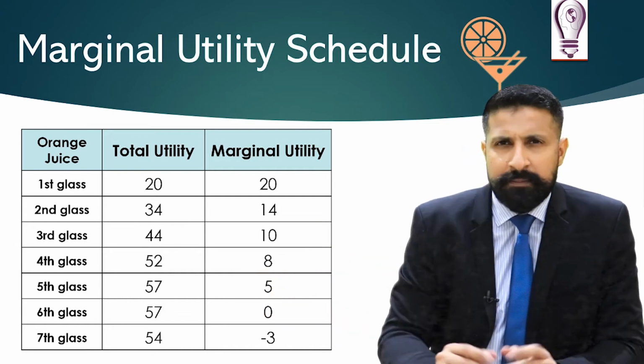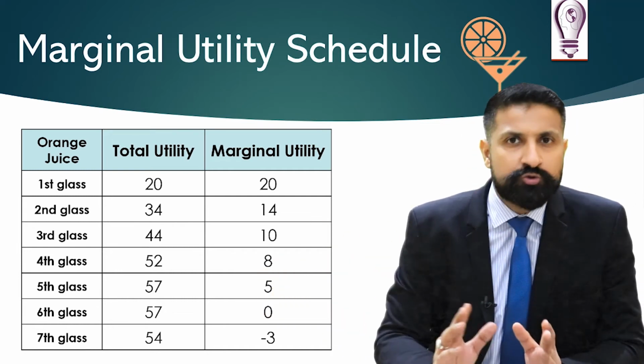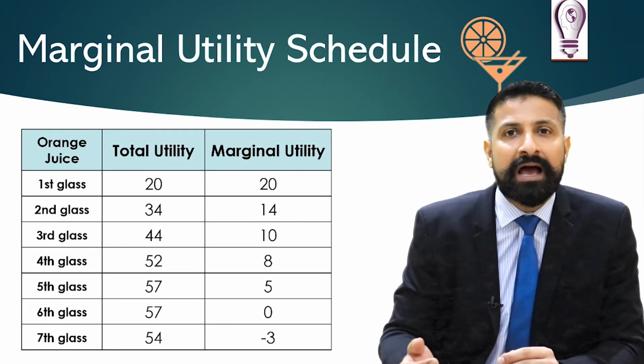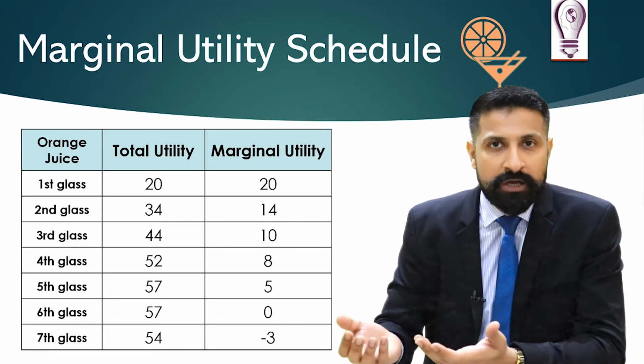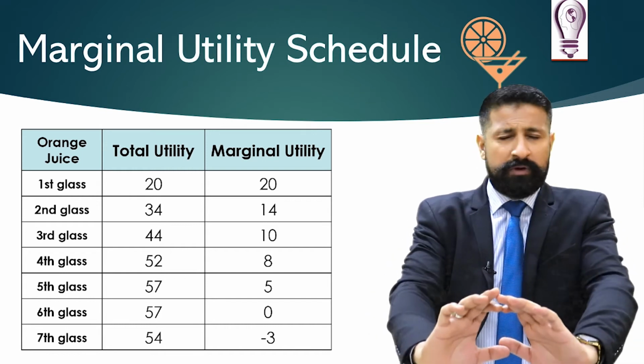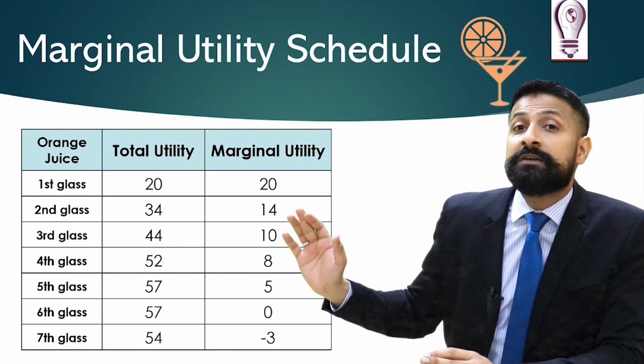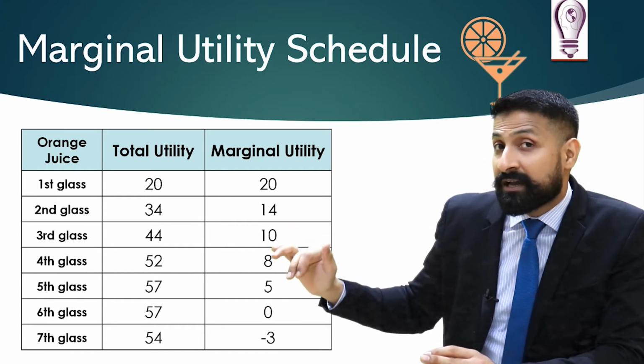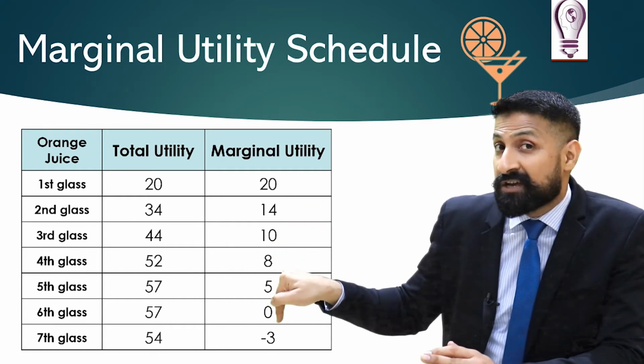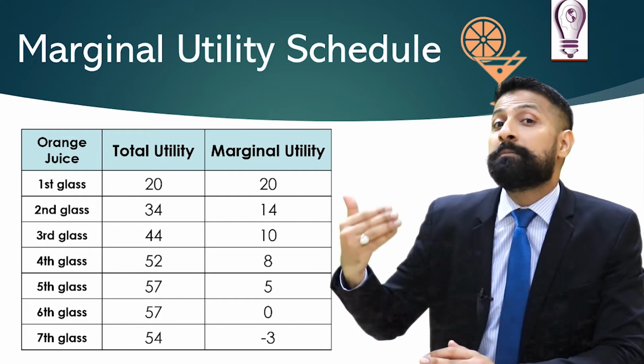Now moving on. Imagine if I managed to drink the seventh glass, what will happen? I may vomit, or I may say, sorry, I now hate orange juice, I don't want to drink it. So my marginal utility will decline. It will go negative instead of being positive.